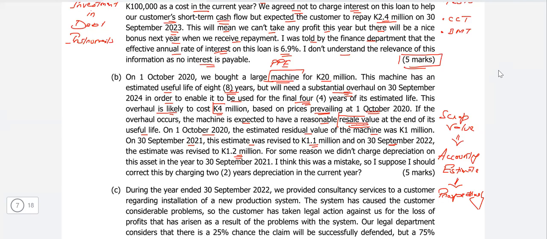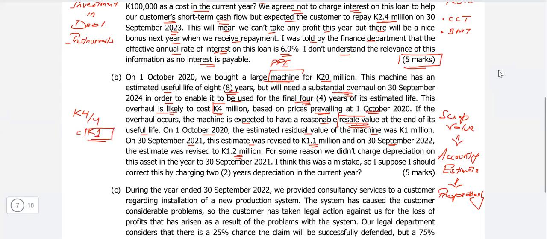So first of all, we'll write down the company has purchased the machine. This represents the property, plant, and equipment. It should be initially recorded at cost. There is an overhauling cost of the 4 million. Overhauling cost as per IAS 16 should be capitalized and depreciated until the next overhaul. So the overhauling cost of K 4 million should be depreciated over the 4 years. So that means it would be K 1 million every year.